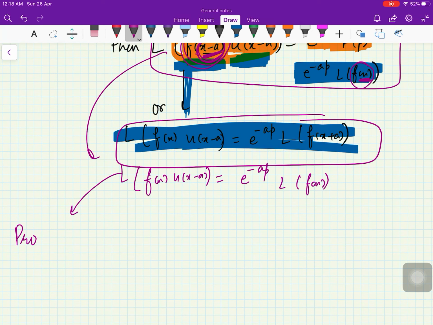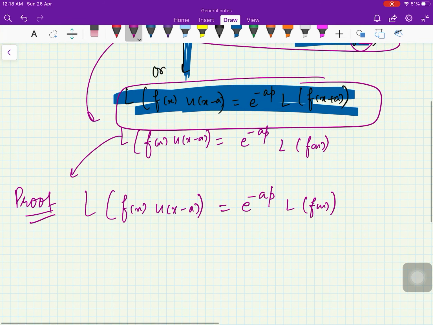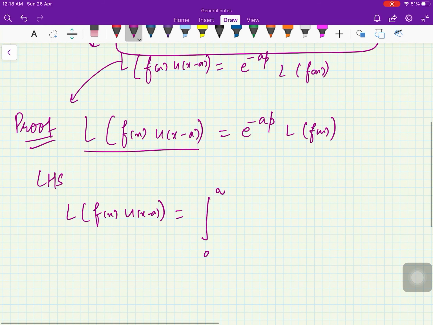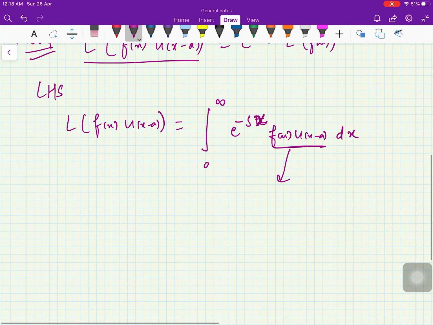Now let us prove it. I am going to prove this statement: the Laplace transform of f of x into the unit step function is equal to e raised to minus ap L of f of x. Let us start from the left hand side. The left hand side proof is very simple. It is the Laplace transform of f of x u of x minus a. By definition, this is equal to the integral from 0 to infinity of e raised to power minus sx (or minus st, whatever you want) into the function u of x minus a dx.